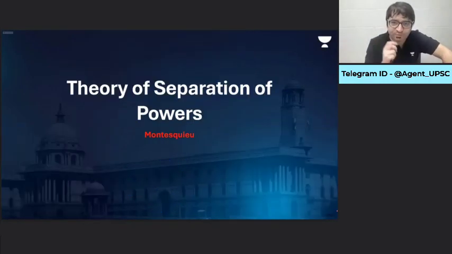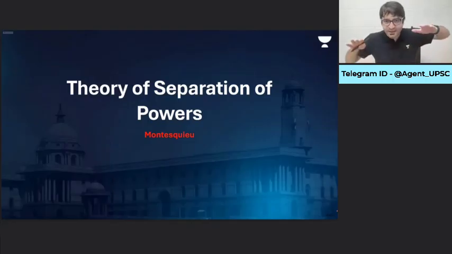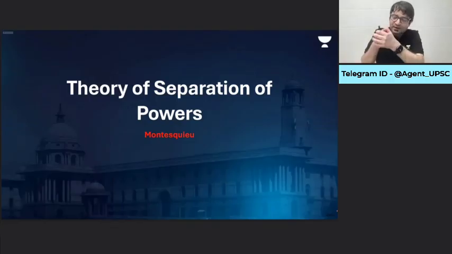Please do not confuse it with distribution of powers. Distribution of powers is where the center and the state have their own areas of influence, their own set of powers, their own roles and responsibilities. Separation of powers is the state itself, the center, or we should say the state in the form of the country. Their powers are to be separated.